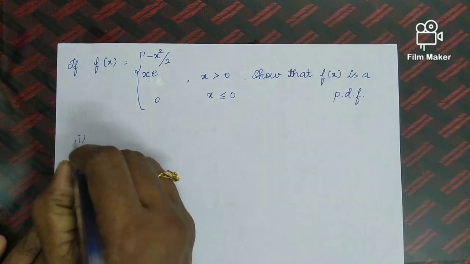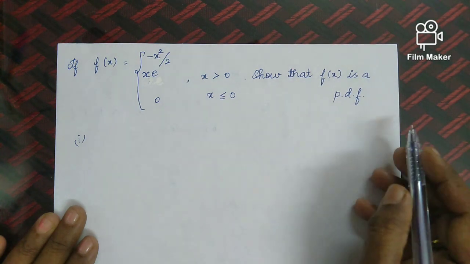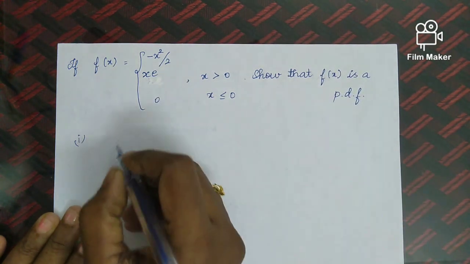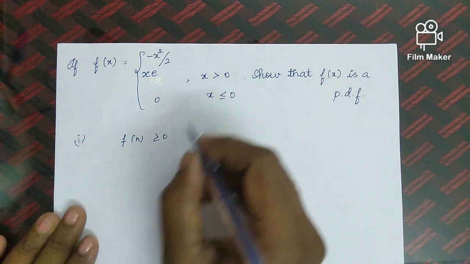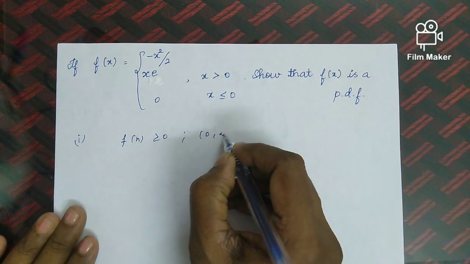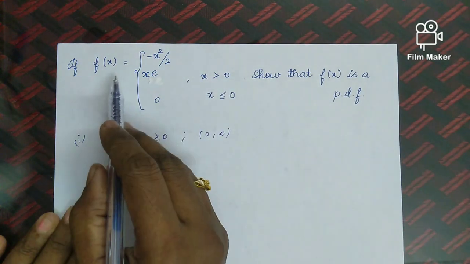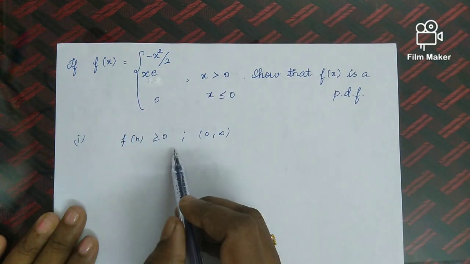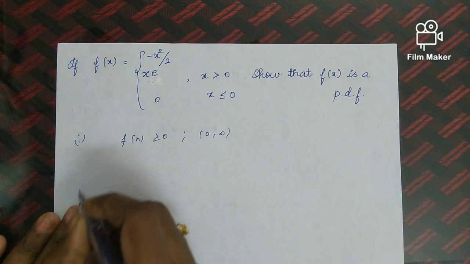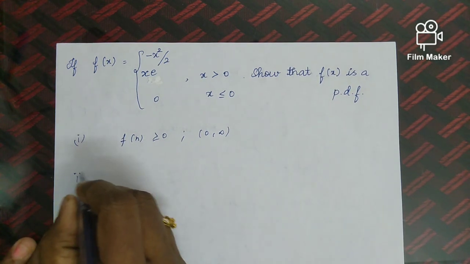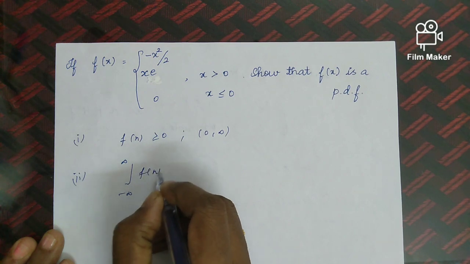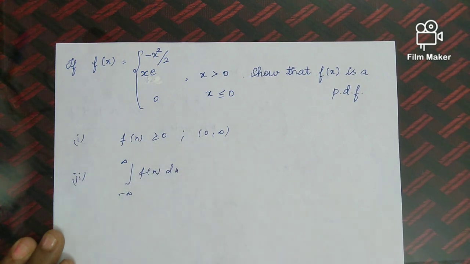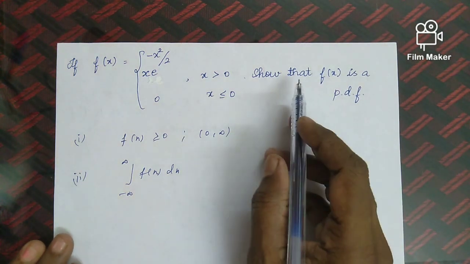So first condition, what is the first condition? f of x greater than or equal to 0. Obviously in this question f of x is greater than or equal to 0, with x from 0 to infinity, as given. So first condition is satisfied. What is the next condition? Next condition is integral minus infinity to plus infinity f of x dx should be equal to 1. If it is equal to 1, then we can say that given f of x is a p.d.f.